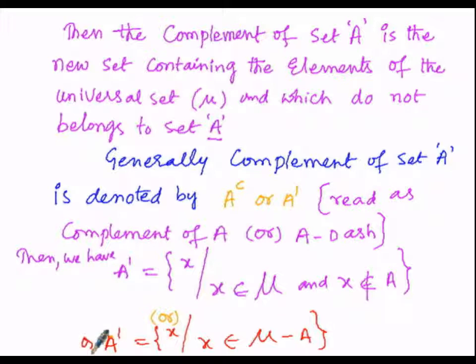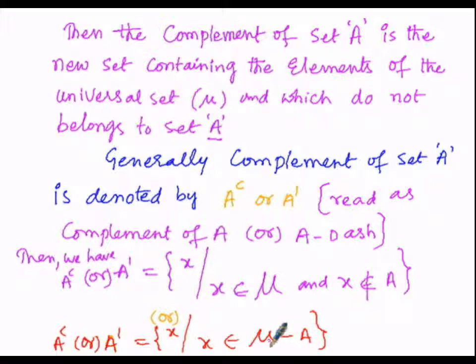So this can also be written as A complement. In this manner, A complement, or the complement of A, is nothing but a new set which contains the elements of only mu, that is the universal set, but not A. So here A is removed completely from the universal set, that is mu.